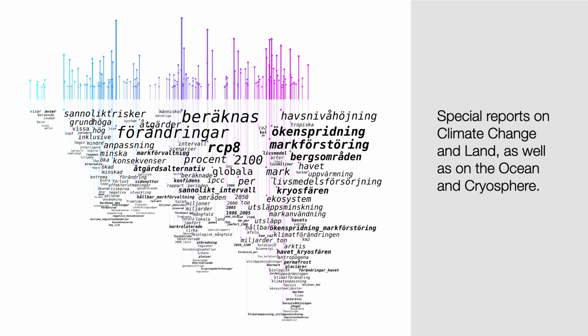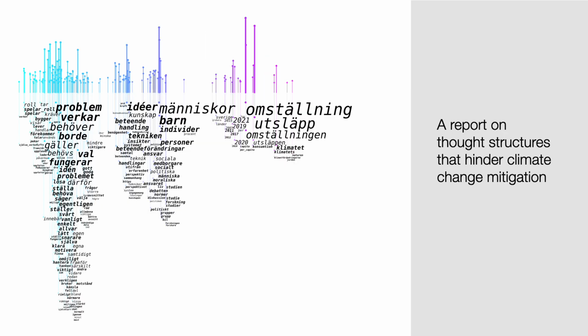The visualization for the special reports on climate change and land, as well as on the ocean and cryosphere. The word cloud for a report on thought structures that hinder climate change mitigation.